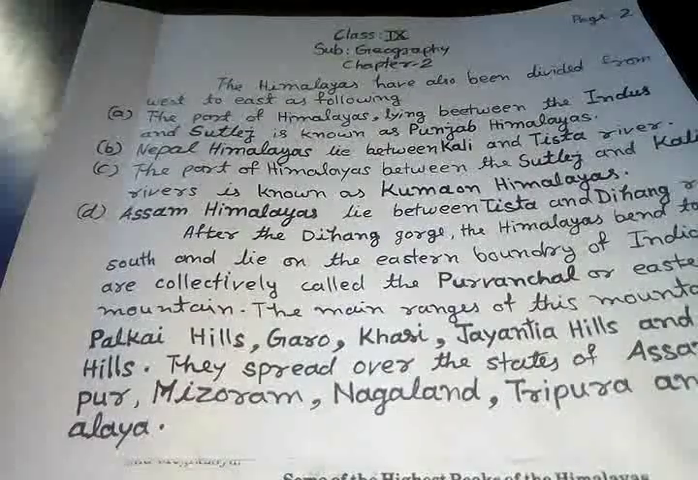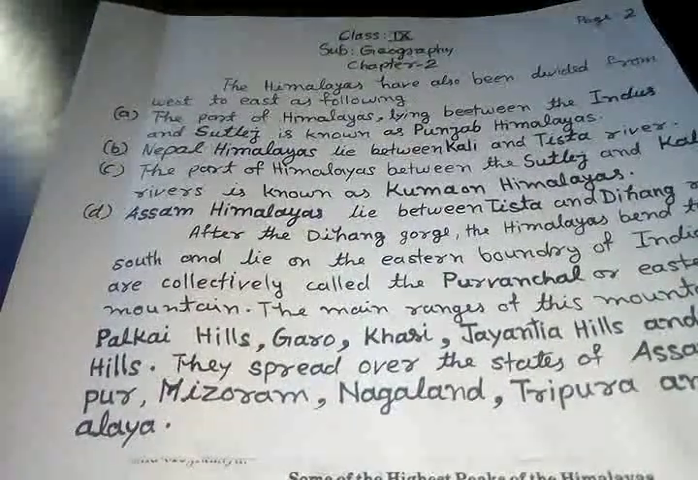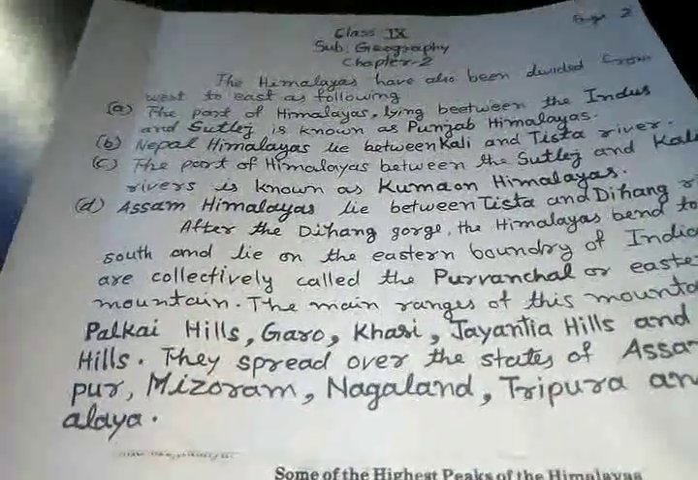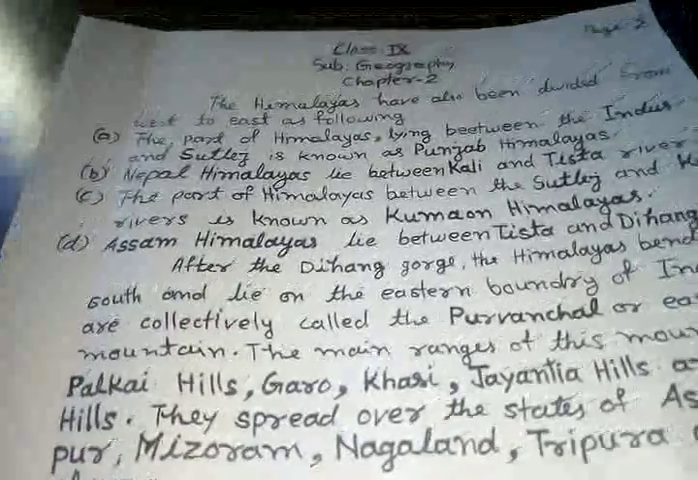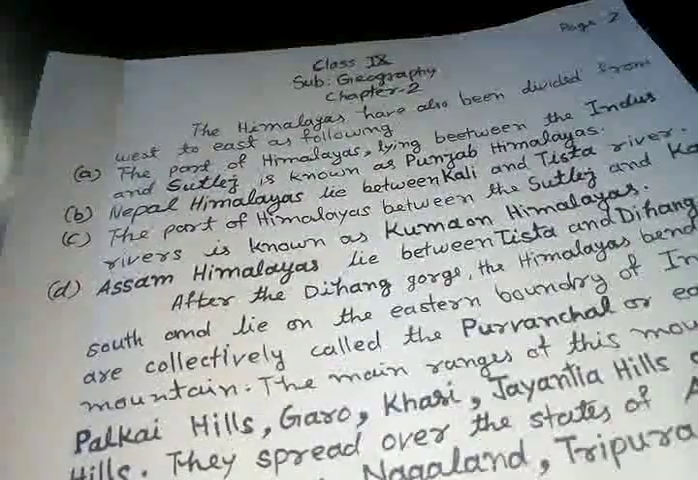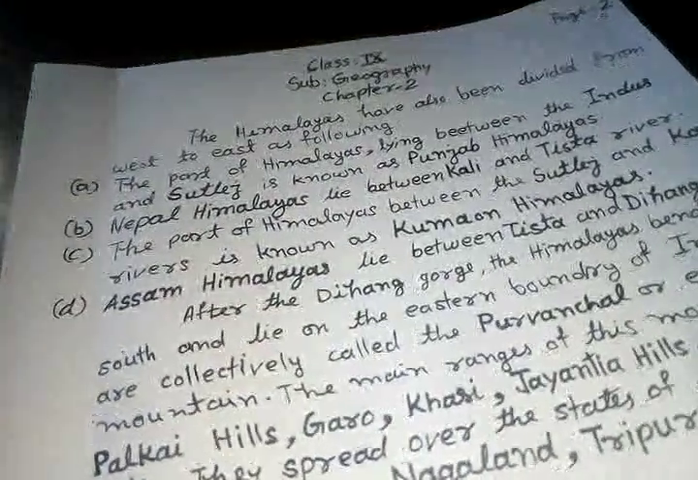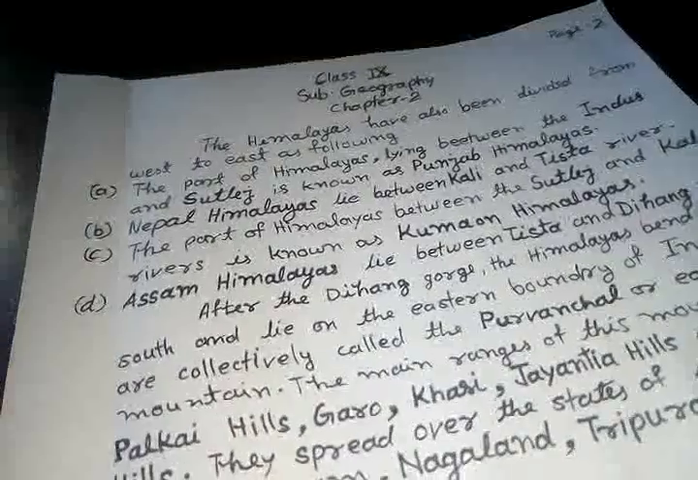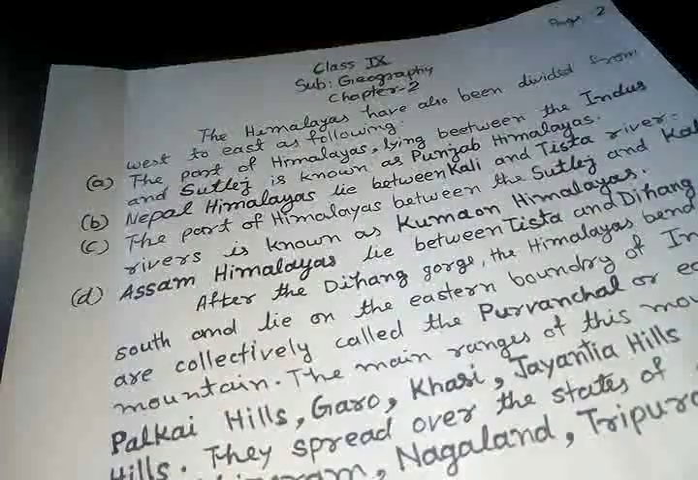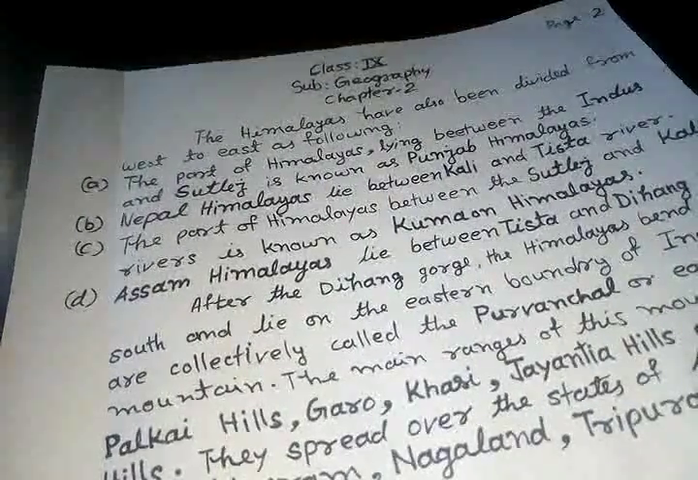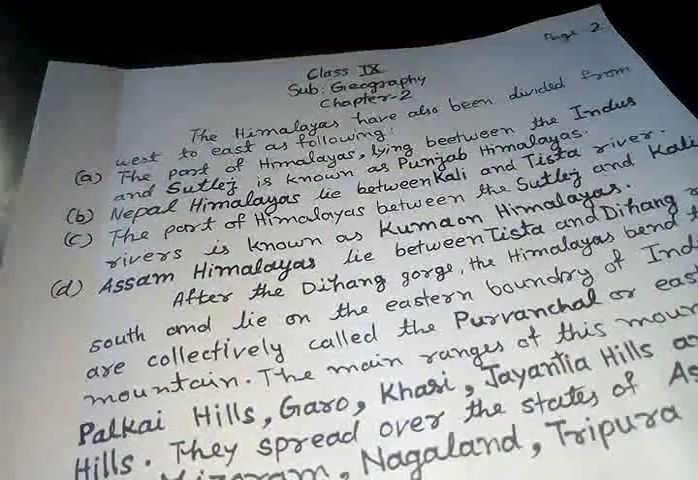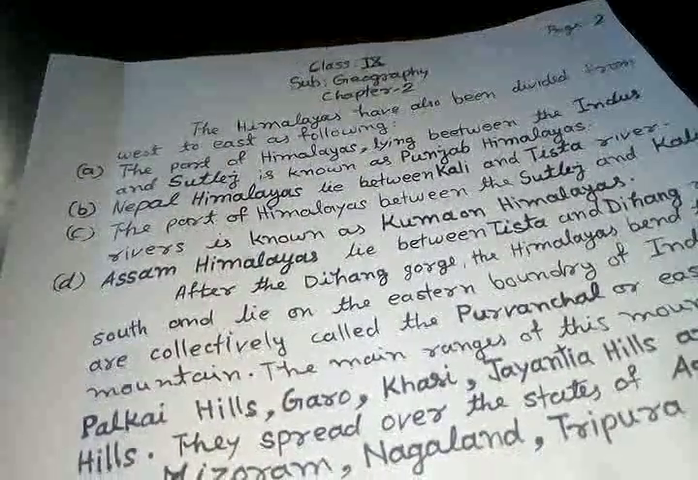The Himalayas have also been divided from west to east as following. A. The part of Himalayas lying between the Indus and Satluj are known as Punjab Himalayas. Means the whole area of Himalayas which lie between Indus and Satluj river is known as Punjab Himalayas.